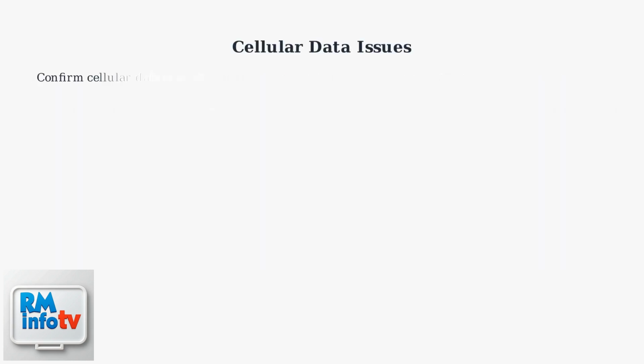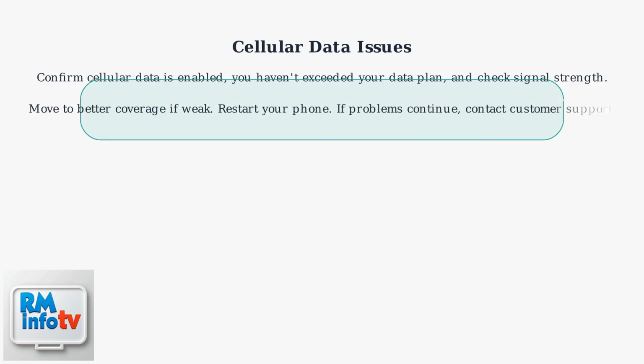For cellular data issues, confirm that cellular data is enabled in your phone's settings and that you haven't exceeded your data plan. Also, check your signal strength. If it's weak, move to an area with better coverage.